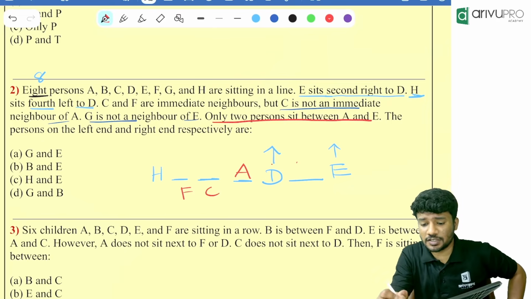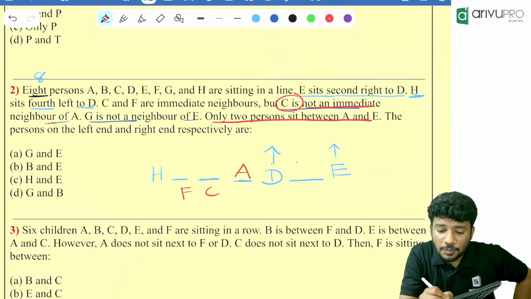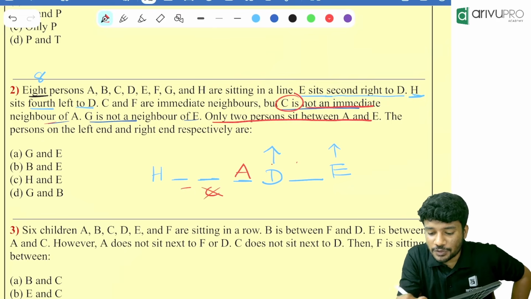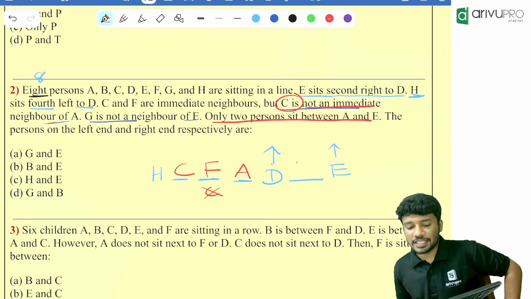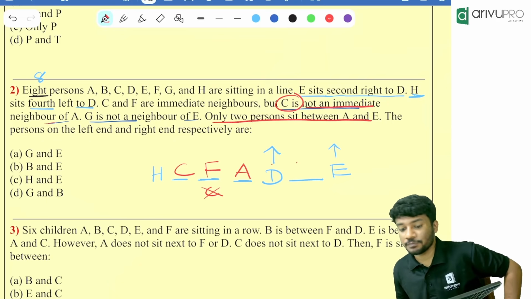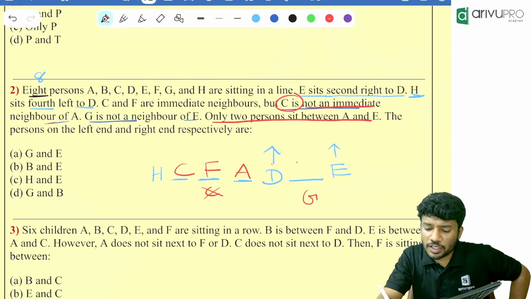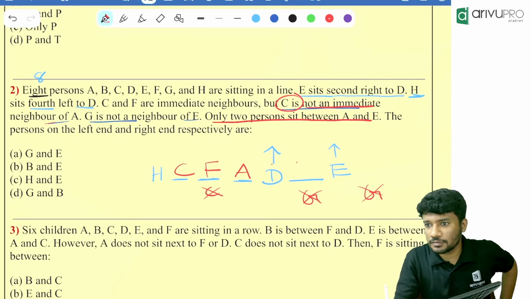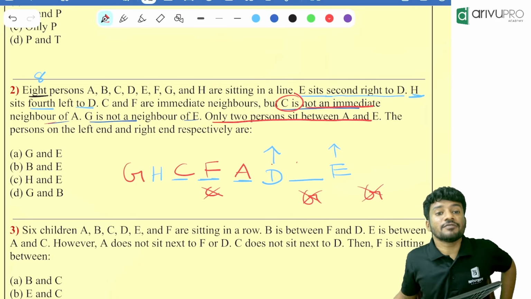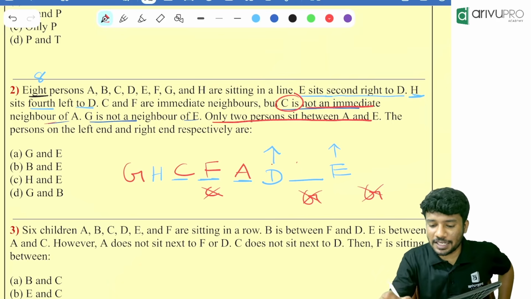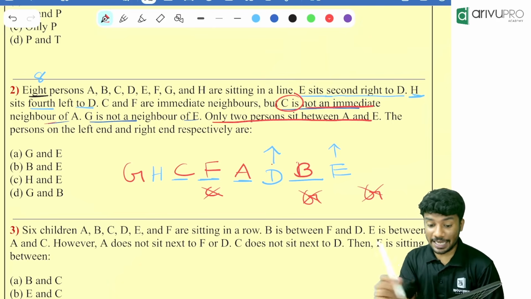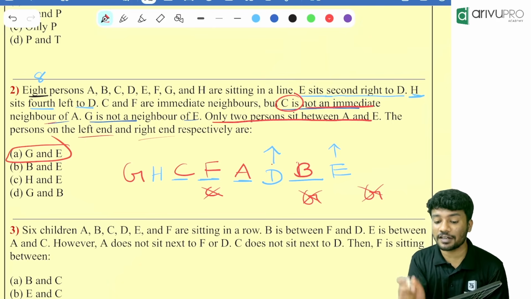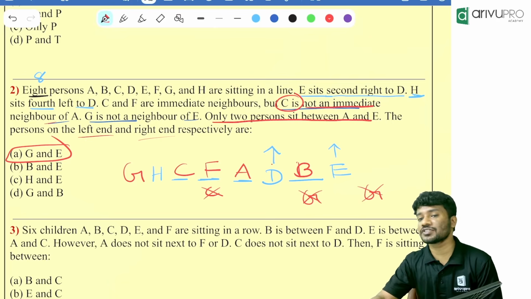But one condition is there. C is not a neighbor of A. That means C cannot sit next to A. Then who will sit next to A? F. So it will be like H, C, F, A, D dash E. Then people, what is the next condition we know? G cannot sit next to E. Then where will be the position of G? Left of H will be the position of G. Now who is remaining? B is remaining. So the question is what? Who is at the left and right end of the bench respectively? G and E is the answer.